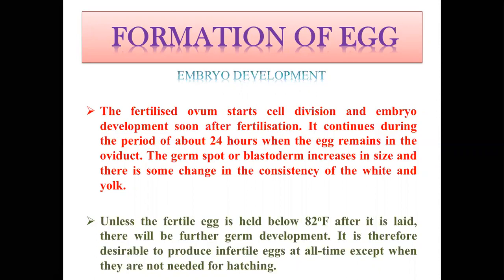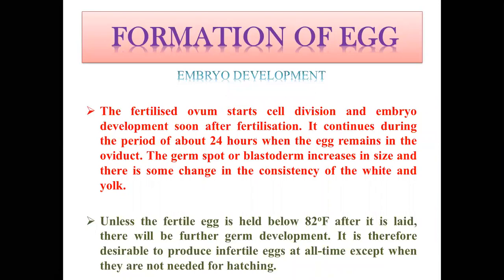It continues during the 24 hours when the egg remains in the oviduct, which is the time it takes for formation of the egg before it is voided. We all know that a fertile egg will take 21 days for incubation. It means once the egg is laid by a hen, if it is fertile, after 21 days there will be birth of the chick.